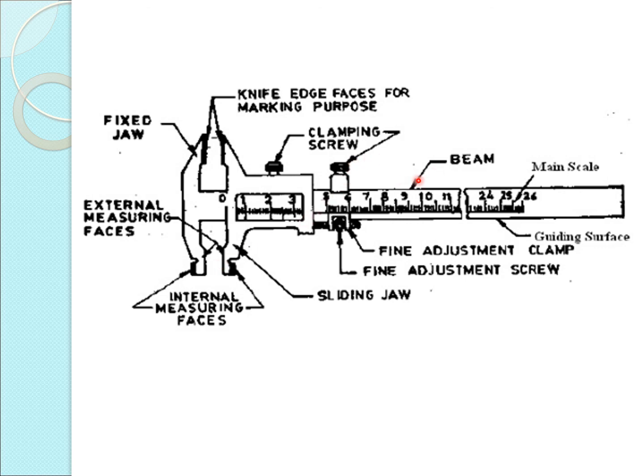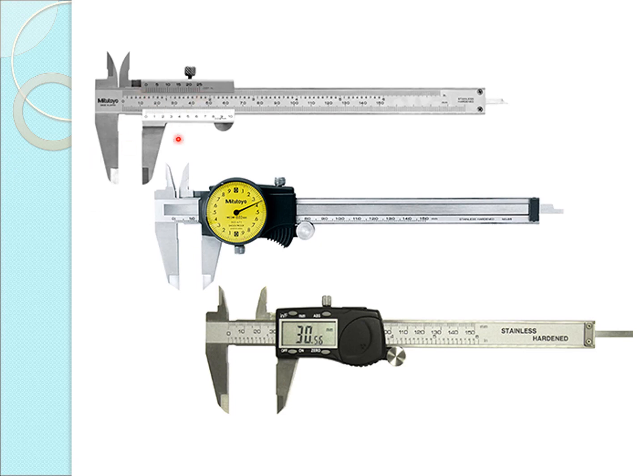After that we can move this sliding vernier scale to the object. We can lock the screw and then we can note down the main scale reading and vernier scale reading. So these are our types of vernier calipers.